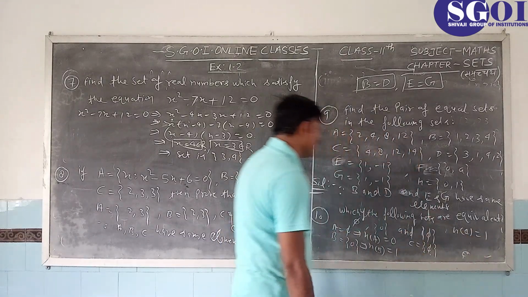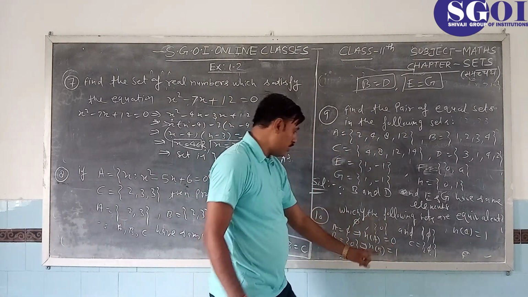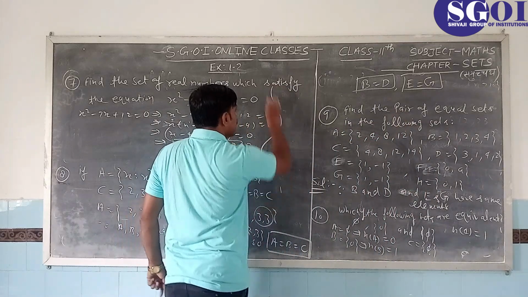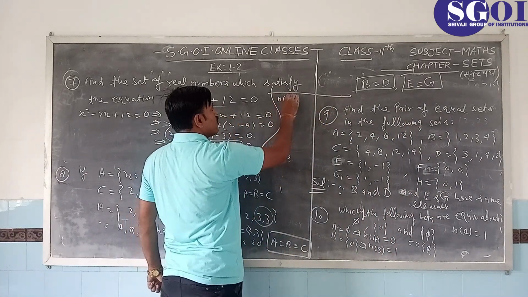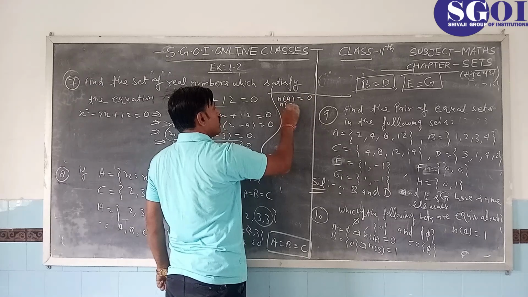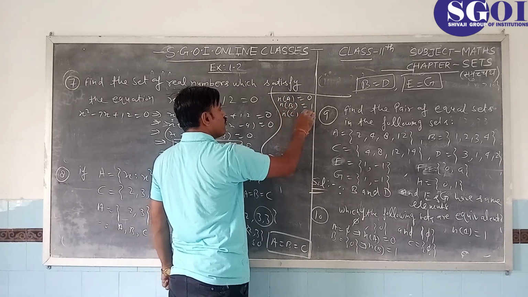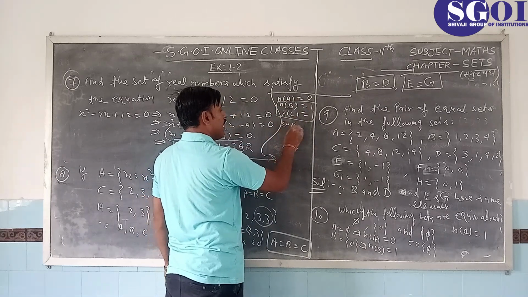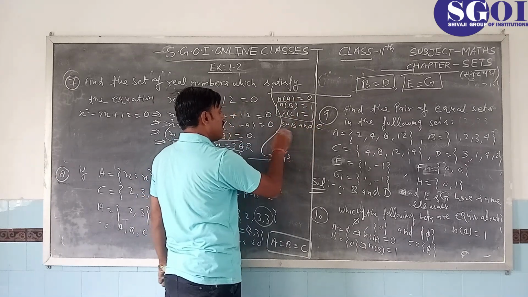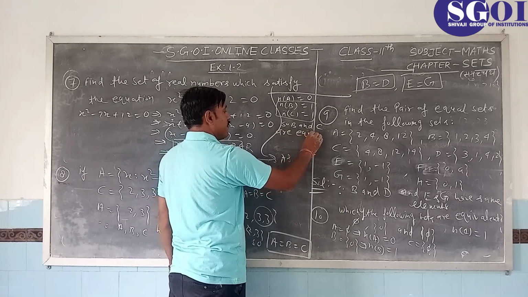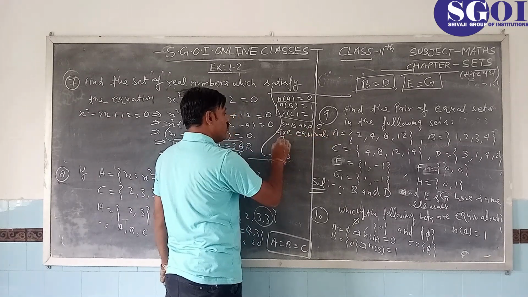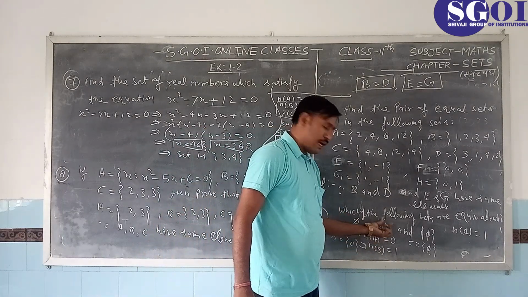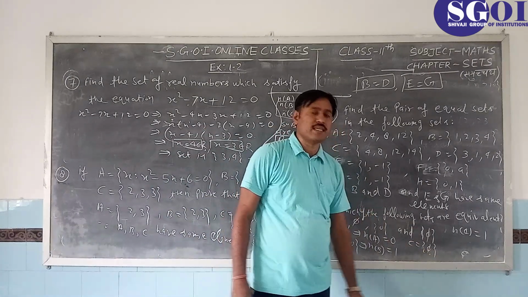So students, see here, n(A) equals 0, n(B) equals 1 and n(C) equals 1. So these two are equivalent. So B and C are equivalent, that is B is equivalent to C. That is, {0} as a singleton set and {5} as a singleton set are equivalent.